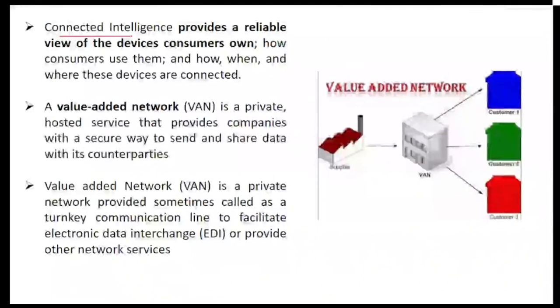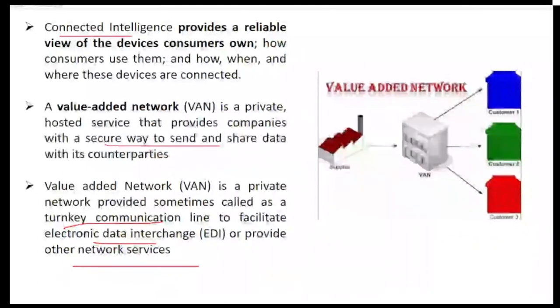A value-added network is basically a private service that provides companies with a secure way to send or share their information, and it is also called the turnkey communication to facilitate electronic data interchange with the help of other networks. So value-added networks, you can see, that is called a WAN, which can connect the customers with the security of their information.